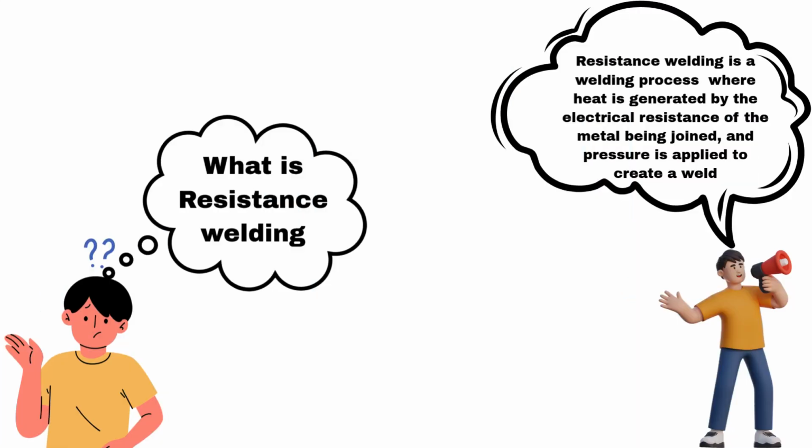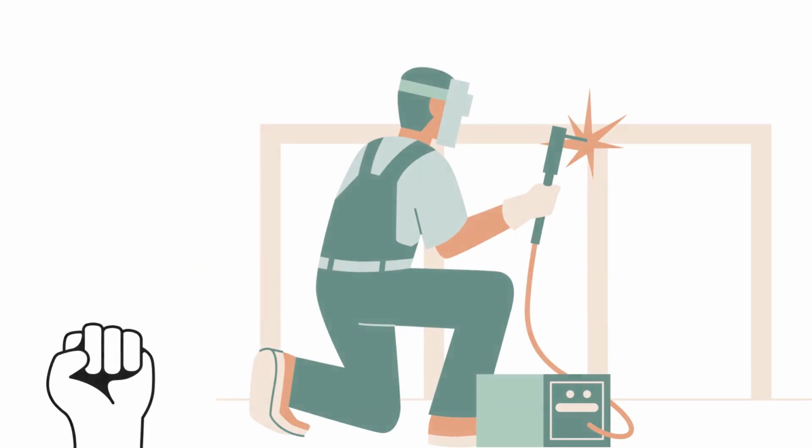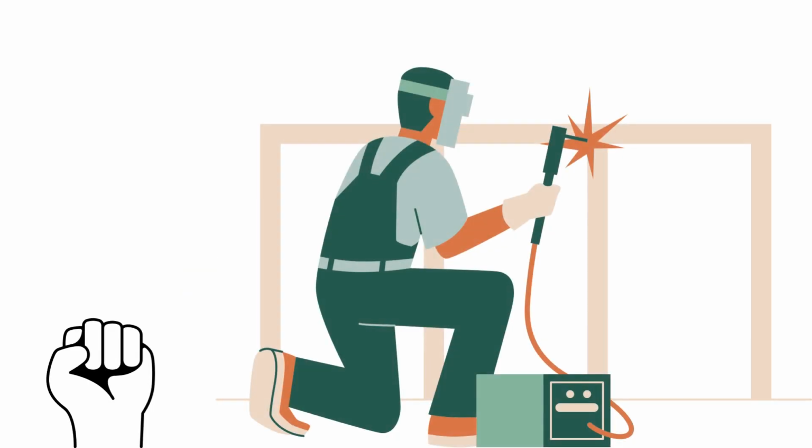Resistance welding is a process of joining metals using heat generated by electrical resistance and pressure. It involves passing an electrical current through the metal pieces, which creates resistance and generates heat, causing them to melt at the point of contact and fuse together under pressure.